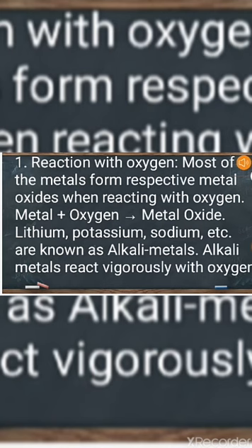Reaction with oxygen. Whenever metals are exposed in air or when they have treated with oxygen, they form oxides. In general, they are called metal oxides or metallic oxides. These metallic oxides are basic in nature. It means whenever they dissolve in water, they form base. Some metals react very easily, vigorously. They are called most reactive metals. Some metals react moderately, and some metals do not react at all.